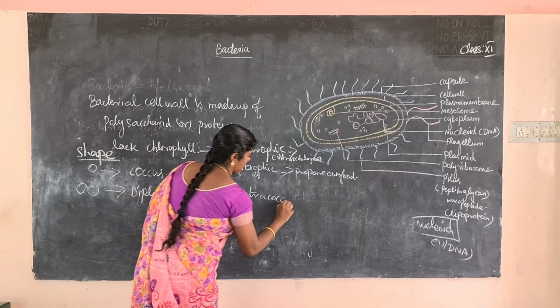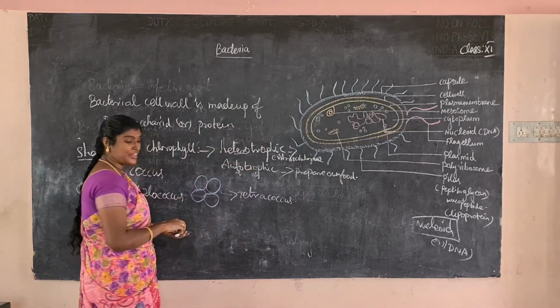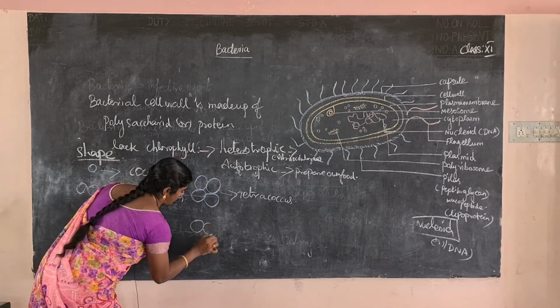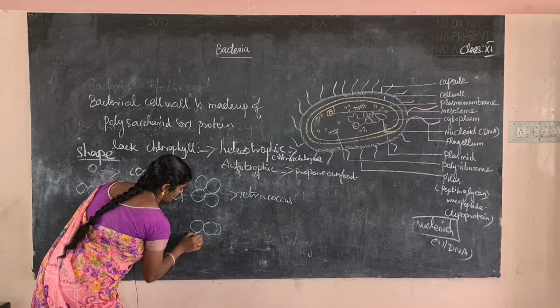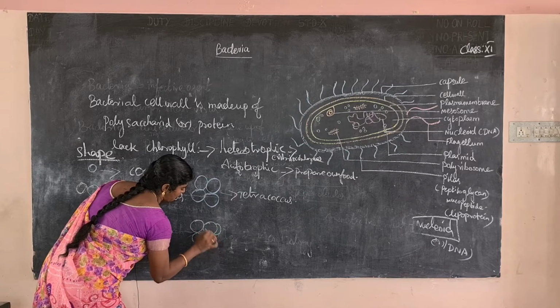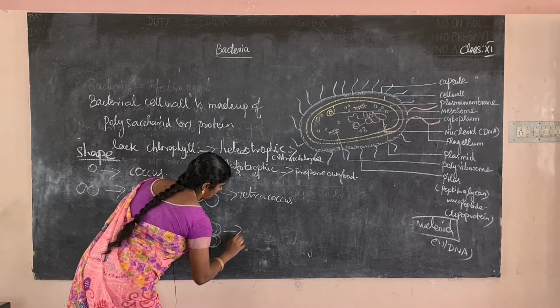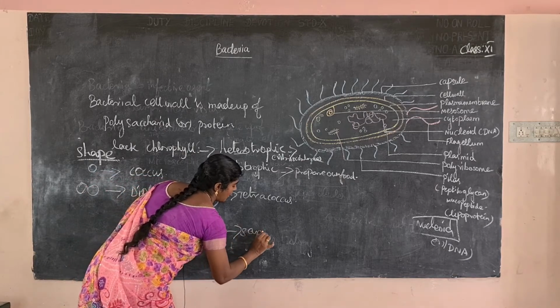Tetracoccus. So next one, Sarcina. This is the Sarcina bacteria shape. It looks like a round shape. This is Sarcina, the bacteria type.